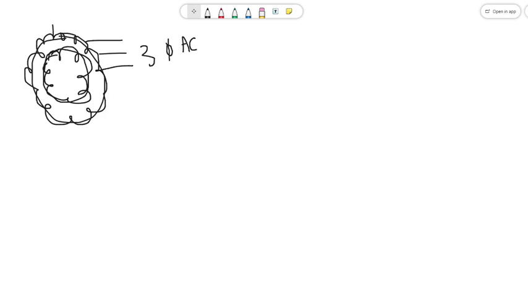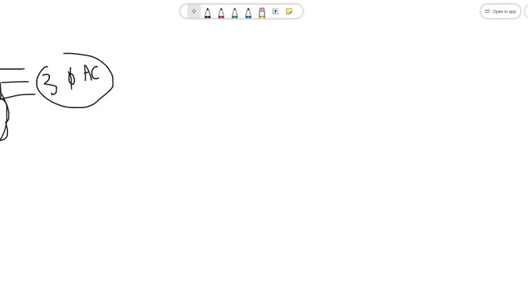Now, whenever a three-phase AC source is given to the stator winding, magnetic flux is produced, and I told you that the magnetic flux will revolve in this air gap with some speed. How it is revolving, we will discuss. Forget about that. Now this rotating magnetic field is moving.